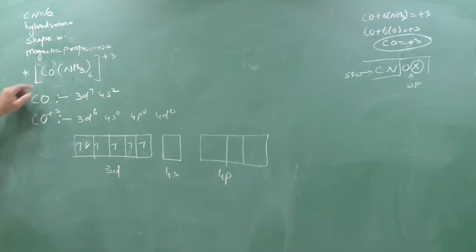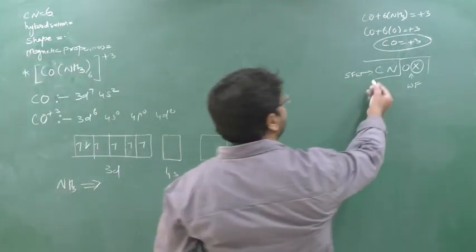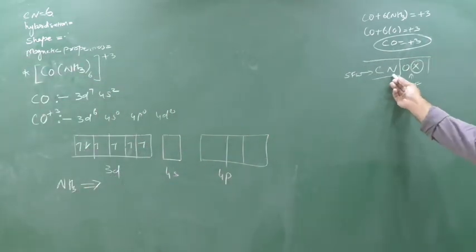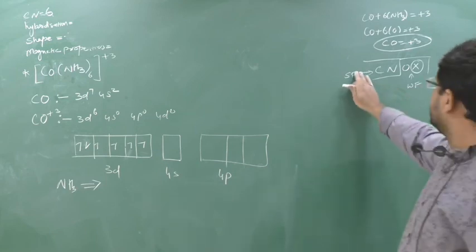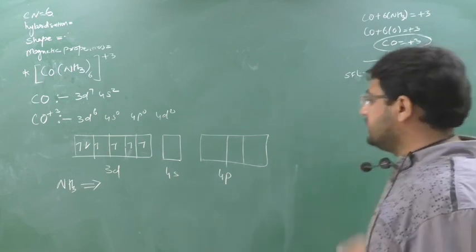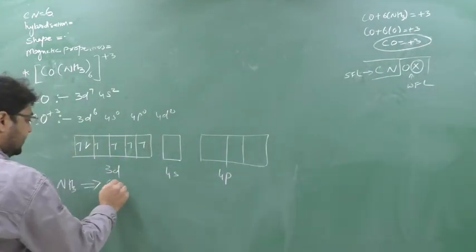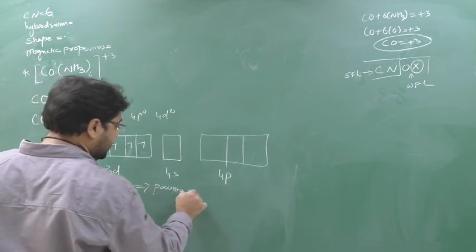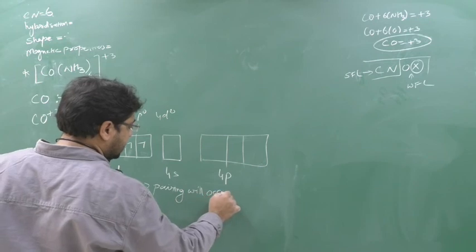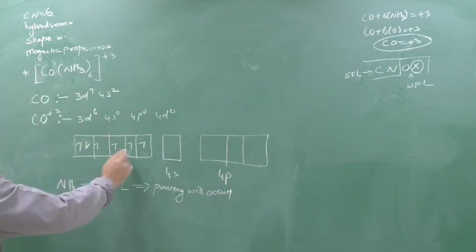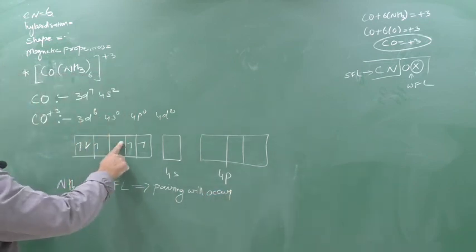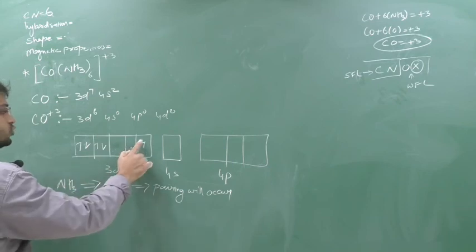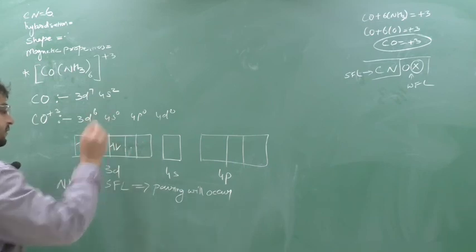Now we have to check out the ligand. Which is the ligand? Ammonia. Ammonia means the nitrogen is the donating species, strong field ligand. So ammonia is a strong field ligand. Strong field ligand, pairing will occur. Pairing will occur. Yes or no? So here see, this electron will jump here. Pairing will occur. These two will jump and here pairing will occur.